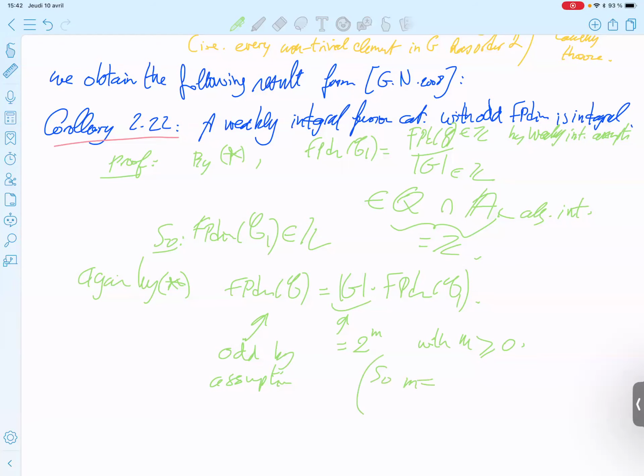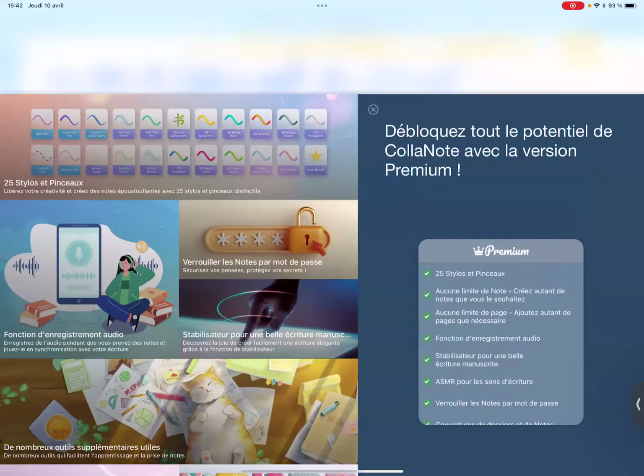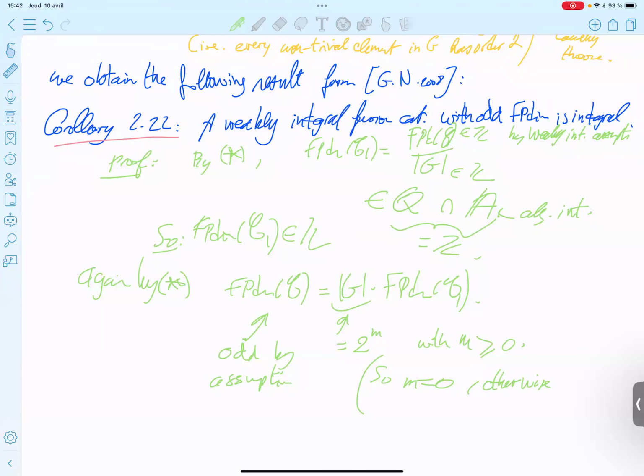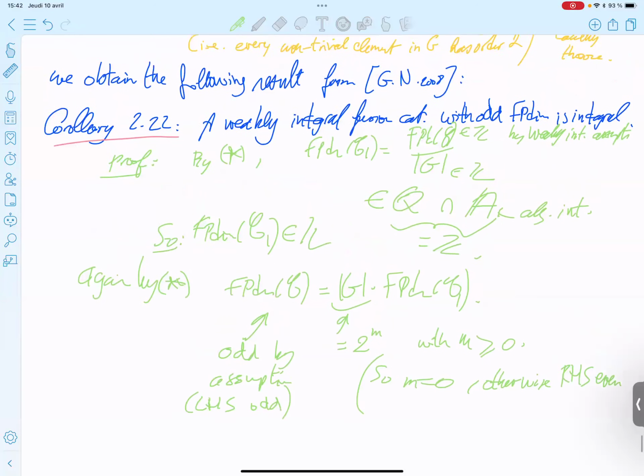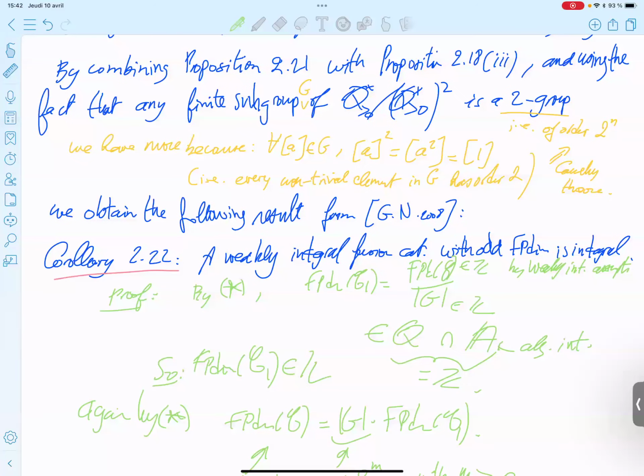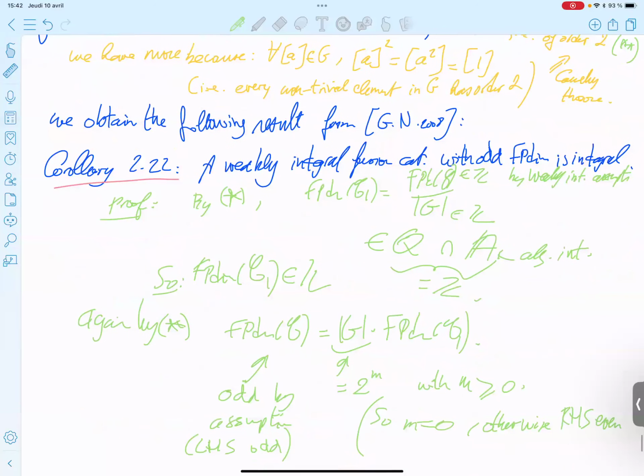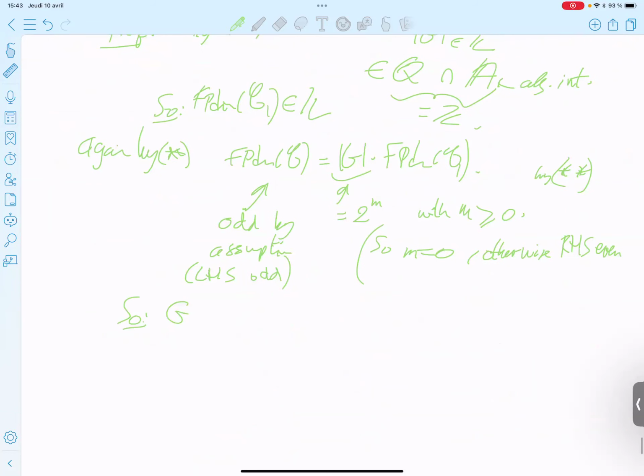So m equals 0, because otherwise the right hand side would be even, while the left hand side is odd. So G is the trivial group, meaning that the grading is trivial.